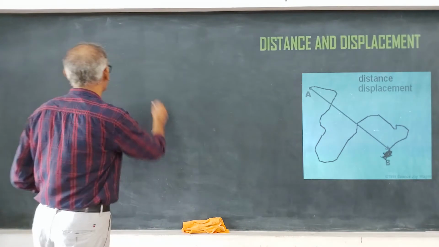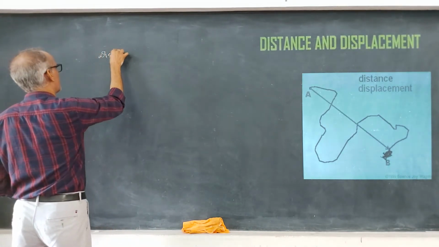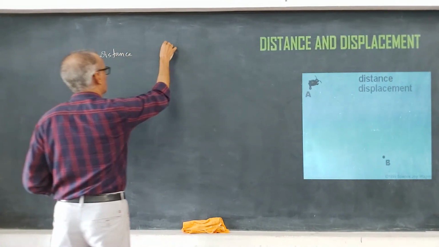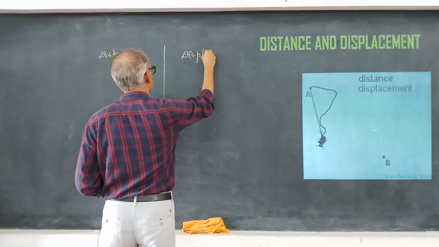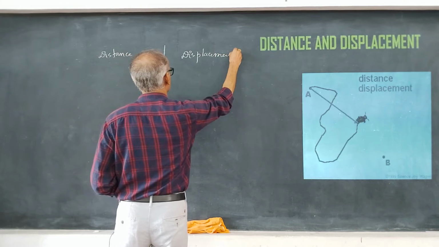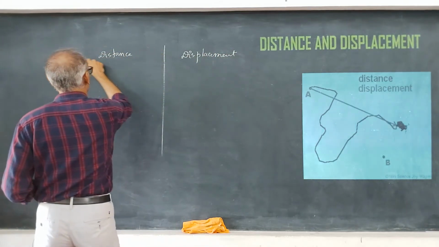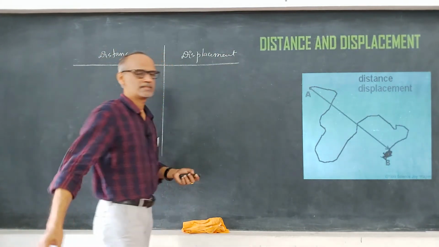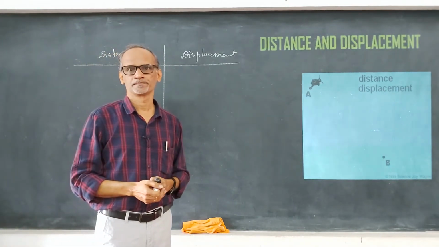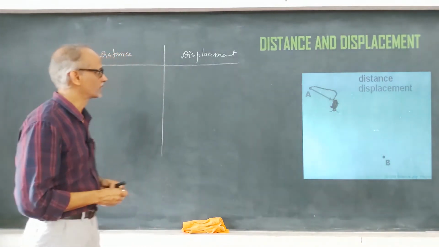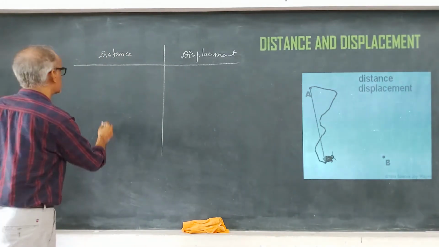Okay. So, we have the term distance, and then we have the term displacement. So, are these 2 terms the same? No, they are not the same terms. Okay, right. Then what is the difference? What is distance?